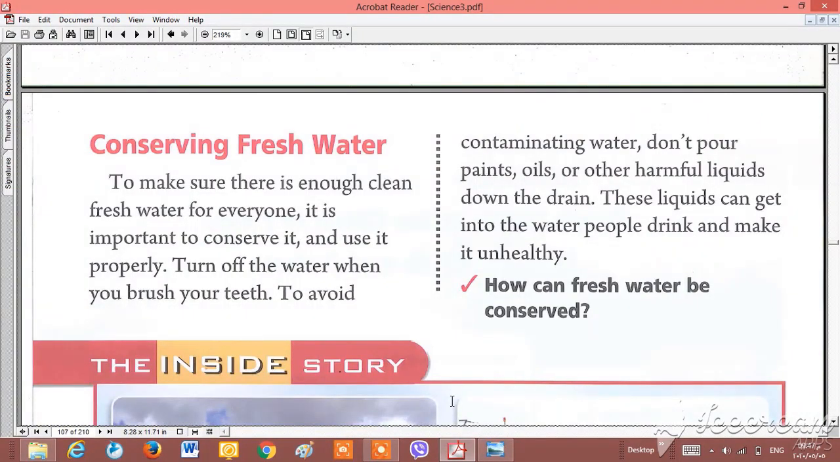Okay, after that we pass to page 109, and we said we have fresh water, but we should conserve fresh water. Don't lose fresh water anytime and anywhere. For example, how can we conserve fresh water? Fresh water can be conserved by turning off the water when you do something. For example, when you brush your teeth or when you take a shower, you should turn off the water when you don't need it.